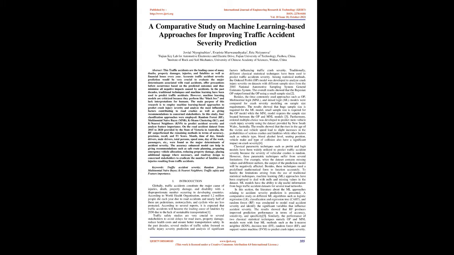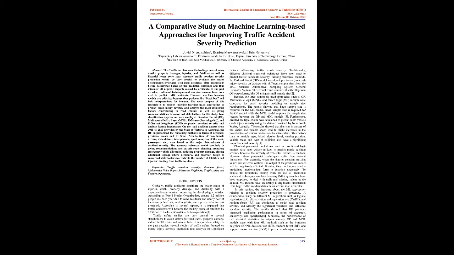The accuracy-enhanced model can help in giving recommendations such as safe route planning, preparing emergency vehicle allocation, reducing property damage, placing additional signage where necessary, and roadway design to concerned stakeholders to eradicate the number of fatalities and injuries resulting from traffic accidents. Keywords: traffic accident severity, random forest, multinomial naive Bayes, K-nearest neighbors, traffic safety and feature importance.